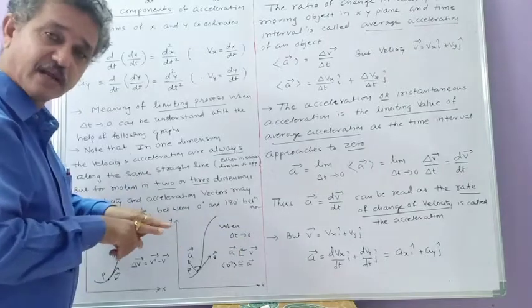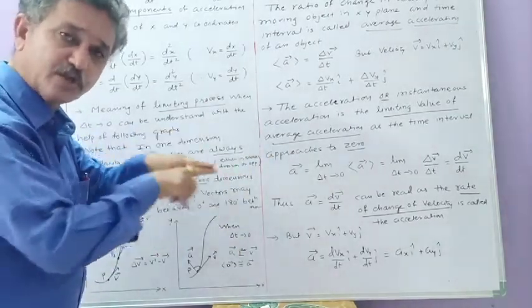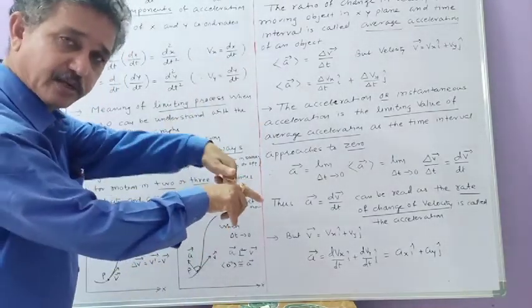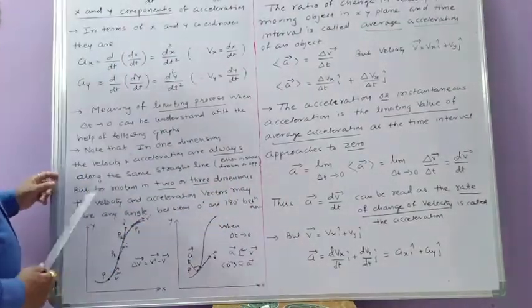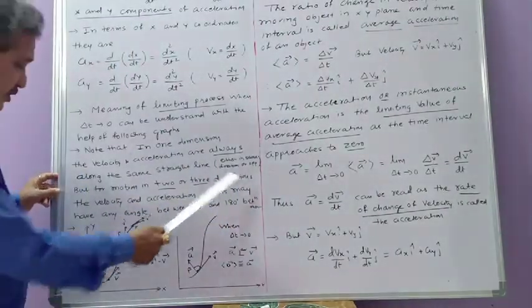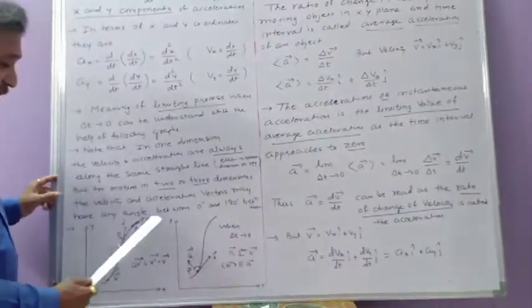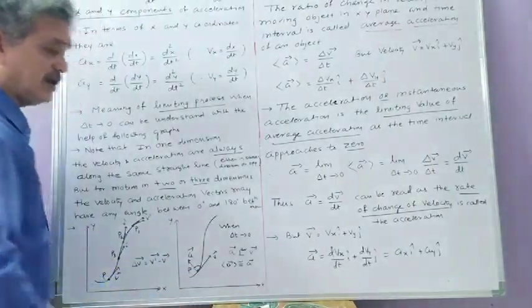Otherwise, for a particle moving in one dimension, the velocity and acceleration are along the same straight line, making an angle equal to 0 degree, but sometimes 180 degree. But for motion in 2 dimensions or 3 dimensions, the velocity vector and acceleration vector may have any angle between 0 degree and 180 degree between them.